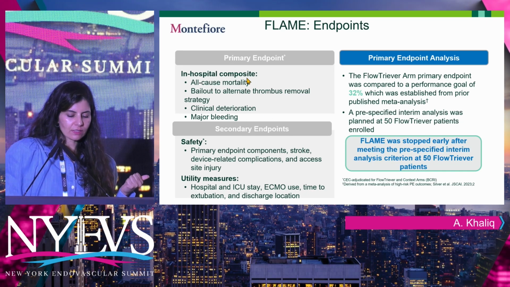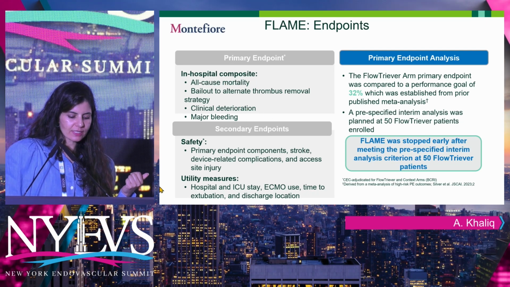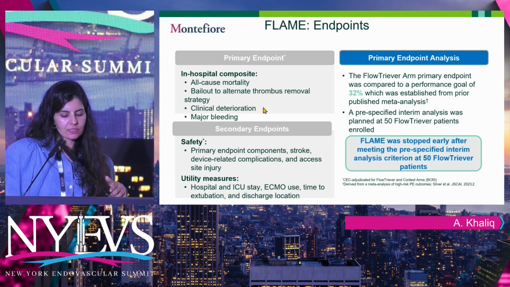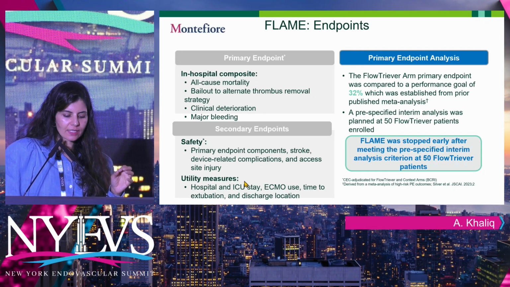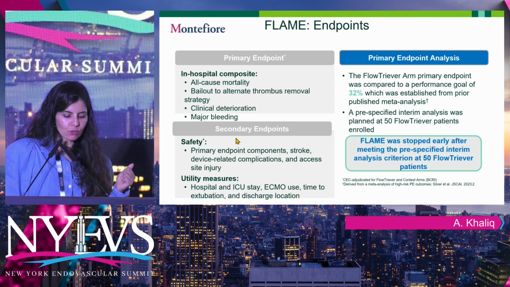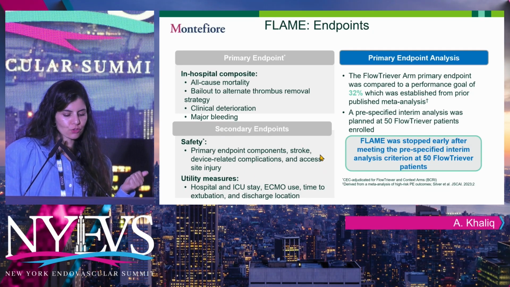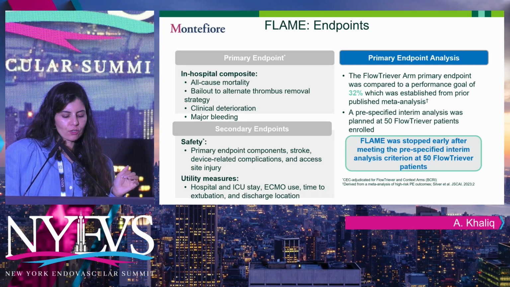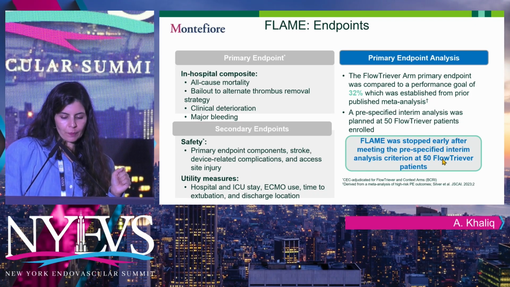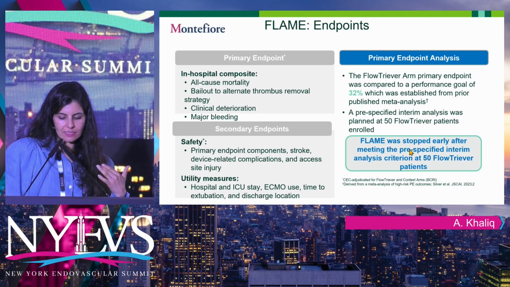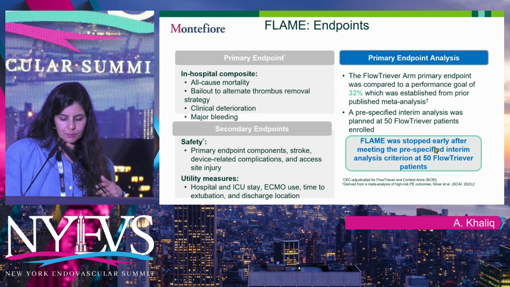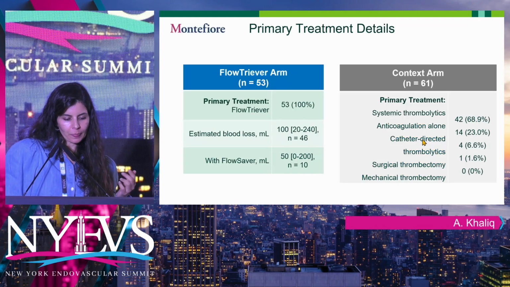Again, these were the primary and secondary endpoints: all-cause mortality, bailout to alternate therapies, clinical deterioration, major bleeding. The secondary endpoints were the primary endpoint components plus stroke, device-related AEs and access site injury, and then hospital resource utilization. This was stopped early because it met its pre-specified endpoints earlier.